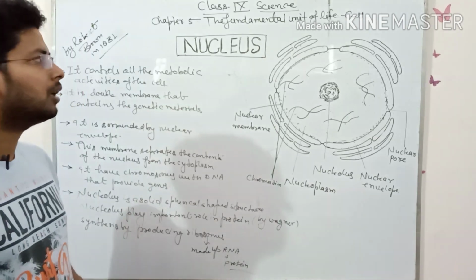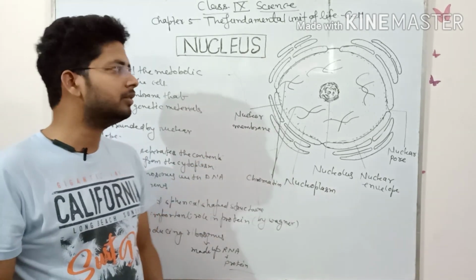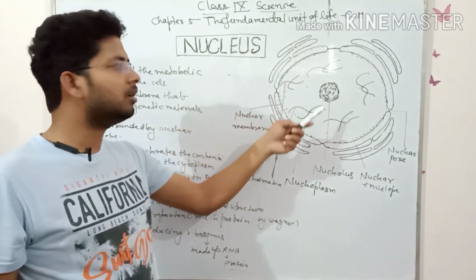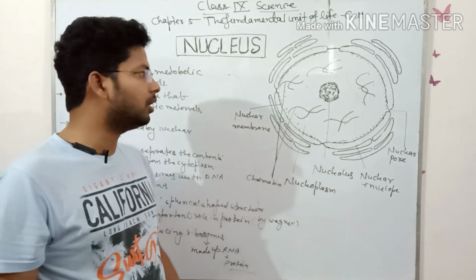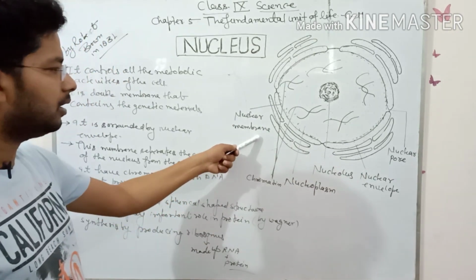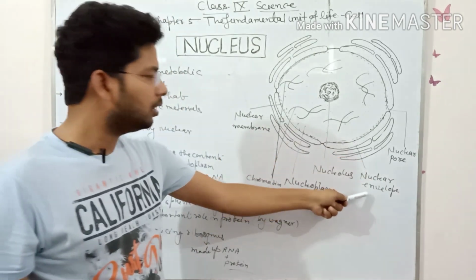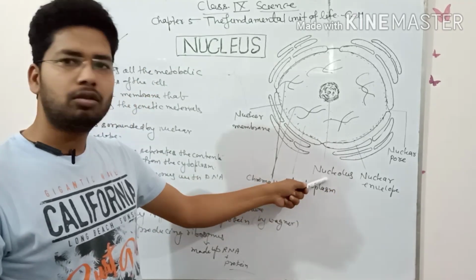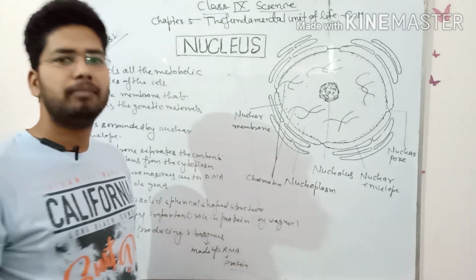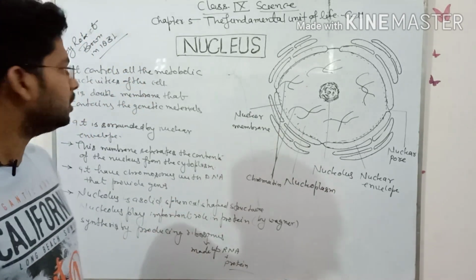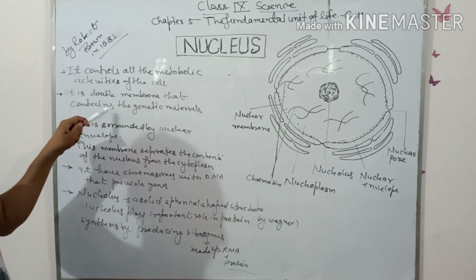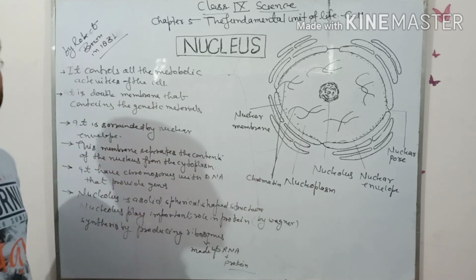Now we are going to discuss the nucleus. Do you know about the nucleus? The nucleus is bounded by endoplasmic reticulum, and it contains nuclear membrane, nuclear pore, nuclear envelope, nucleolus, nucleoplasm and chromatin material. What is the nucleus? It is a double layer membrane that contains the genetic material.